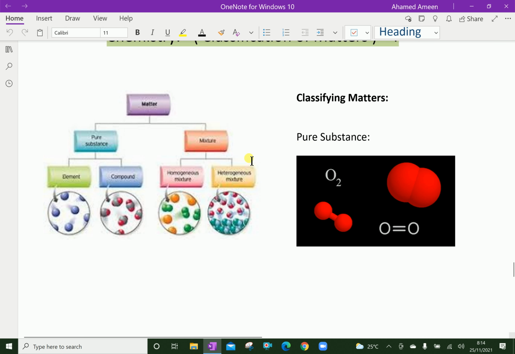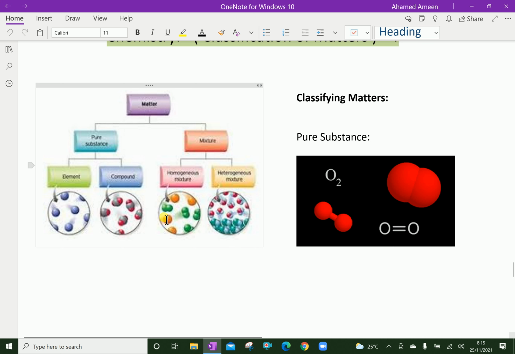First, we'll discuss matter. Everything around us, like water, air, plants, trees, and you, I, and your friends, is all made up of matter. Despite the many examples of matter, all matter is composed of 110 different kinds of atoms. That is called an element. Naturally, there are around 110 different kinds of elements available.